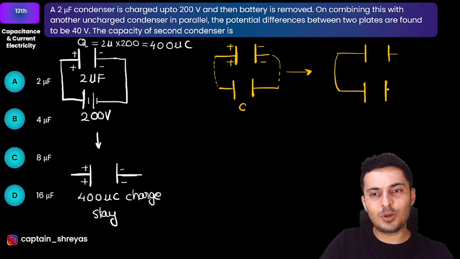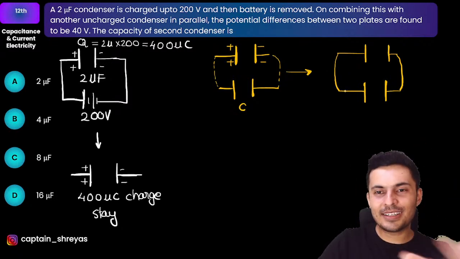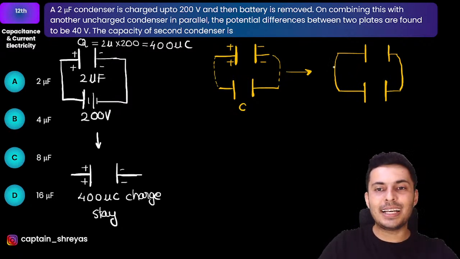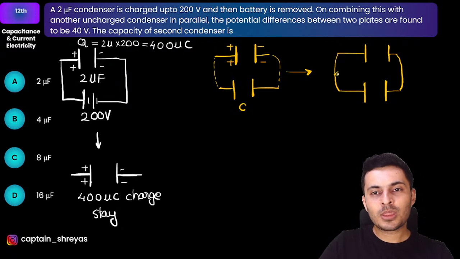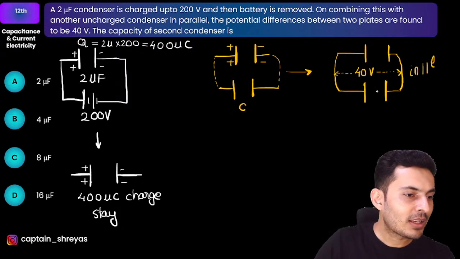Let me know in the chat box. Something should become equal. It's clearly mentioned they are in parallel. Even if it was not mentioned, you understand this. You can see they are side by side. If you notice, their voltages will be same. In fact, it is given that the final voltage is 40 volts in parallel. So voltage will be same.